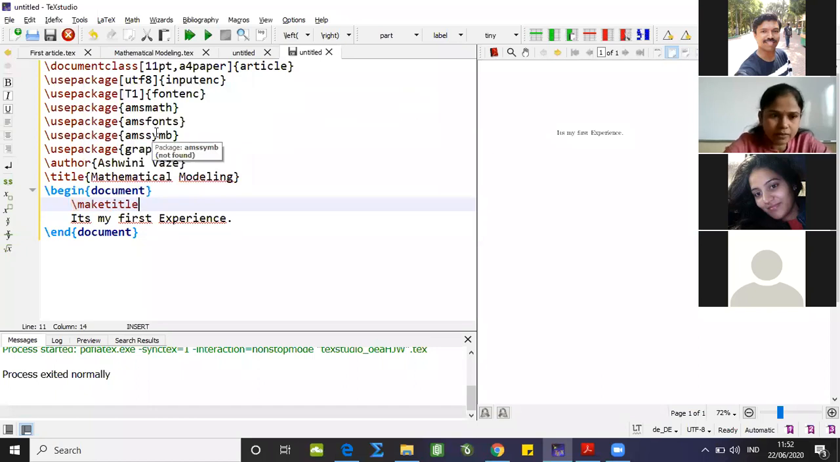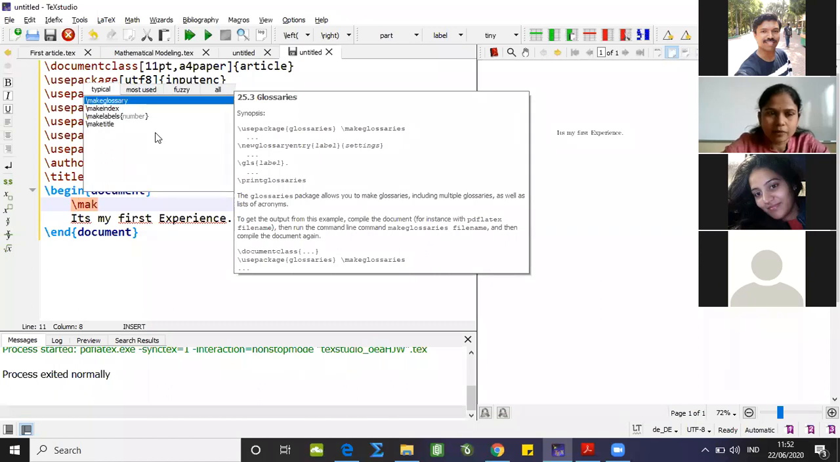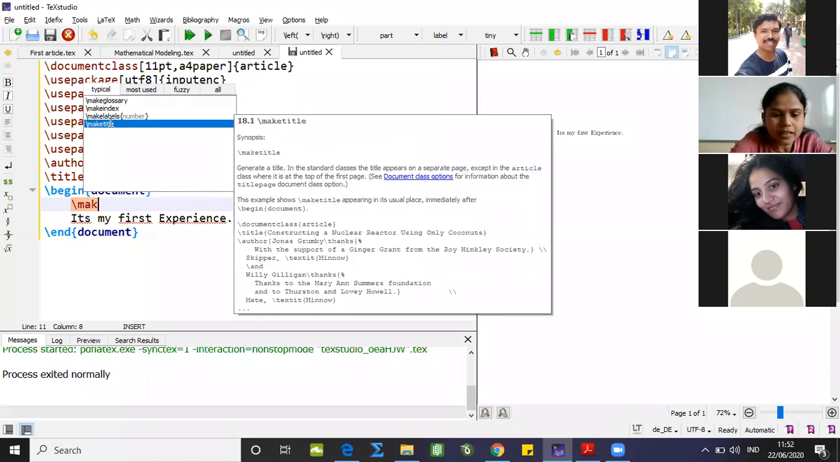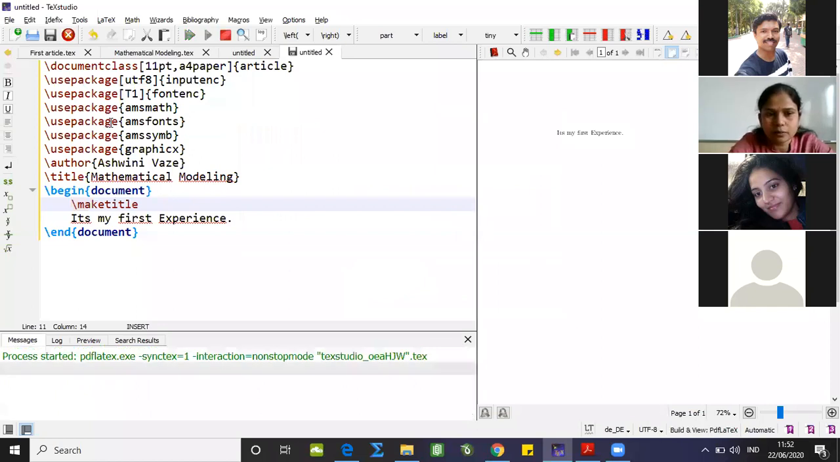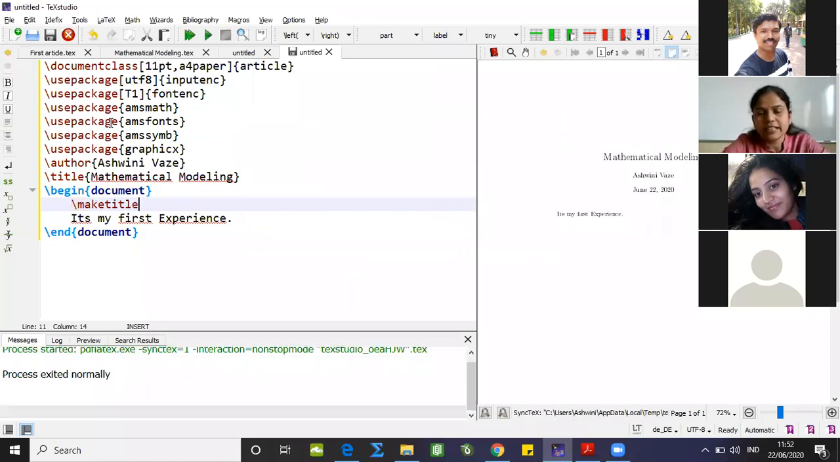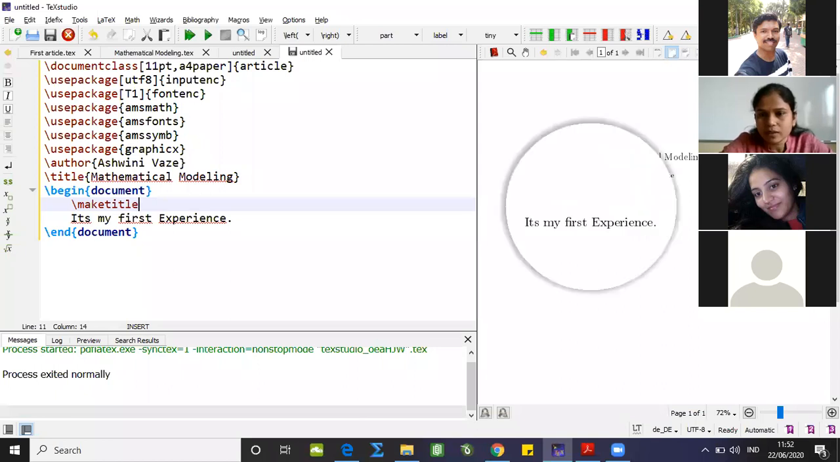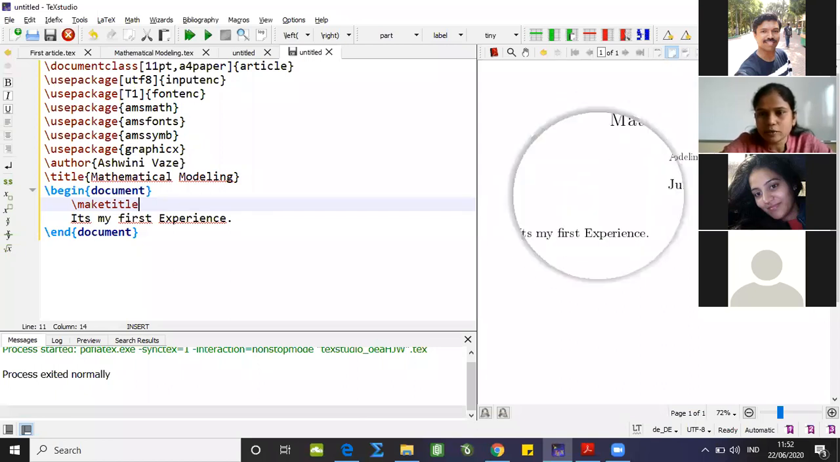See, while typing, you can observe that TeXstudio is very user friendly. While I type this maketitle command, TeXstudio gives me so many options that are already there, so I can choose the right option from here. So it's \maketitle. Now after running the program once again, I'll get my title as mathematical modeling, the author name Ashwini Vaze, and by default it takes the date format like this one, and today's date will be displayed here. And further, the one sentence which I already typed is my experience.